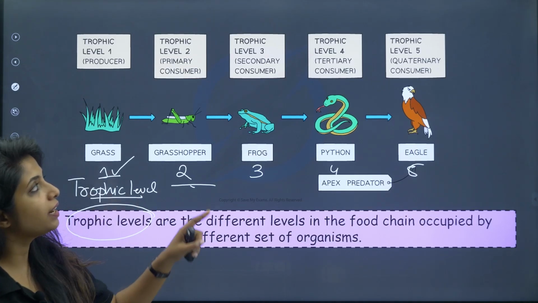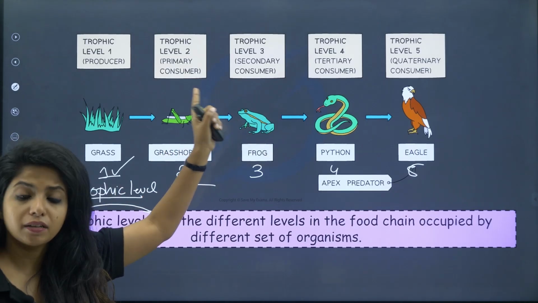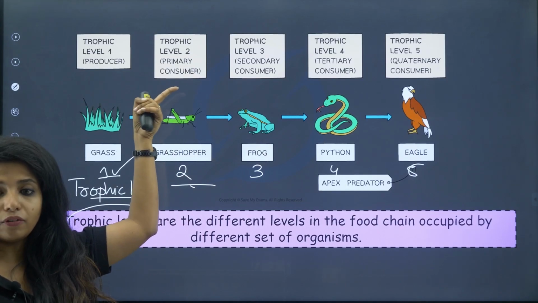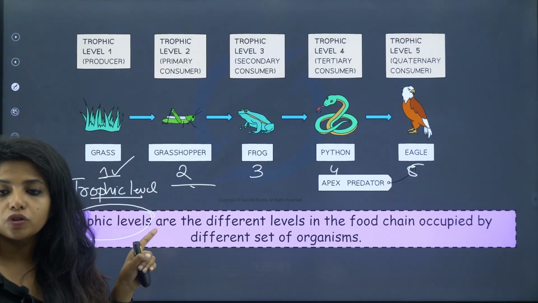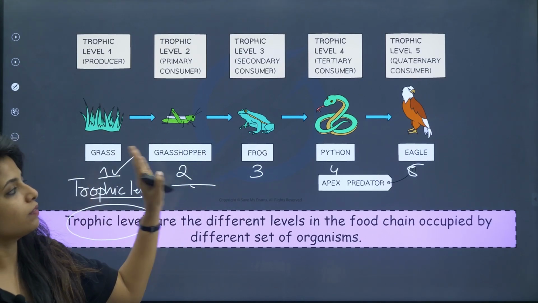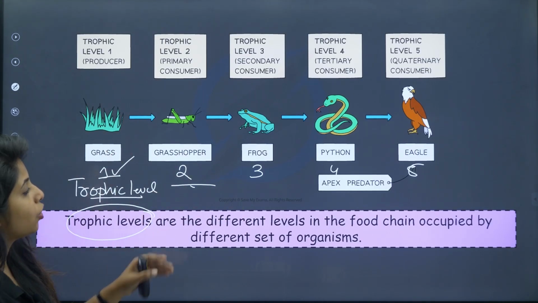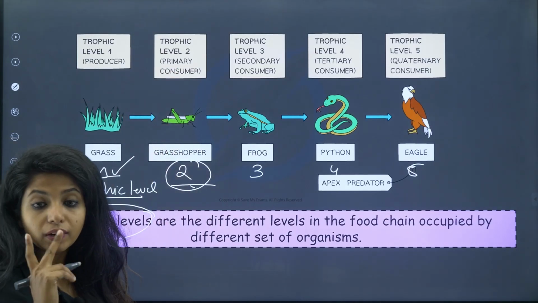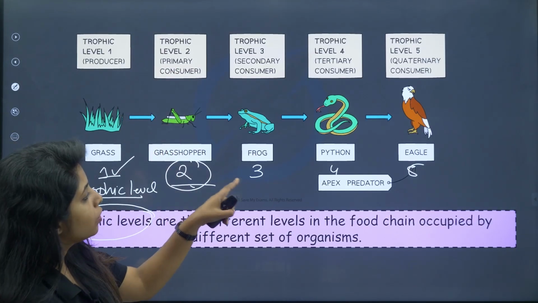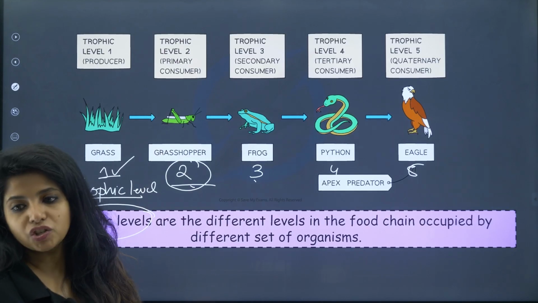Now you would never find a secondary consumer if it's a carnivore on level 2, because you need someone to eat the plant first and then that will be eating. So you need to know the names of the trophic levels: trophic 1, 2, 3. Trophic level 2 is occupied by primary consumers. Trophic level 3 is occupied by secondary consumers.